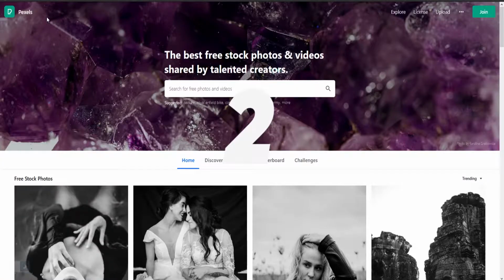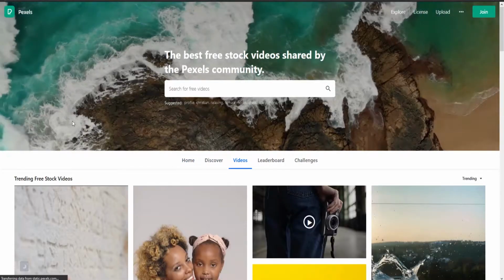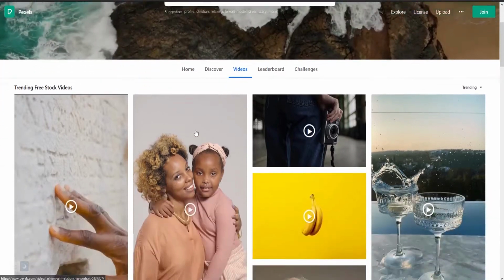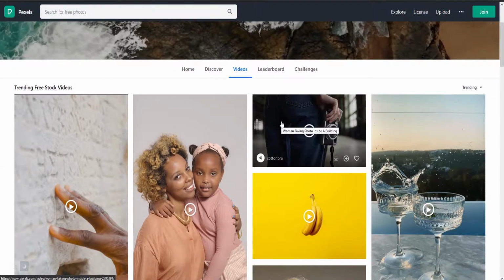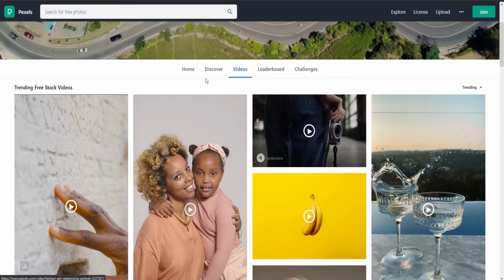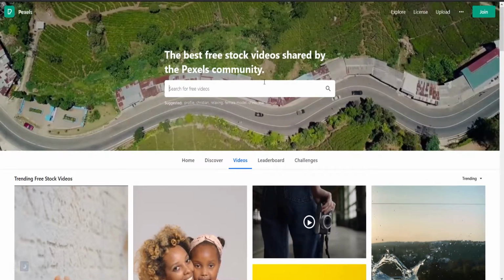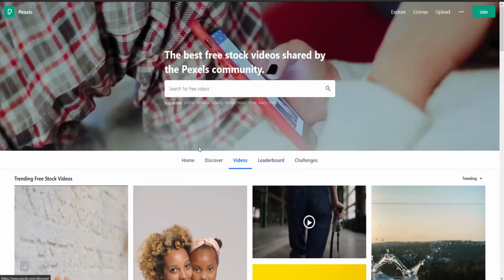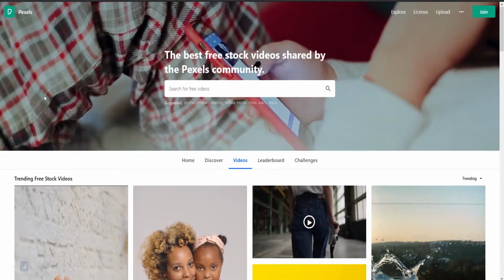Site 2 is Pexels. Now, Pexels is very similar to Unsplash. They have lots of different stuff, but they actually have a bonus, and that is Pexels Videos, which is freely usable video loops of all different types. You can preview them just by putting your mouse over them. But as you can see in their header, they have all kinds of interesting footage. Some of it's extremely high definition.